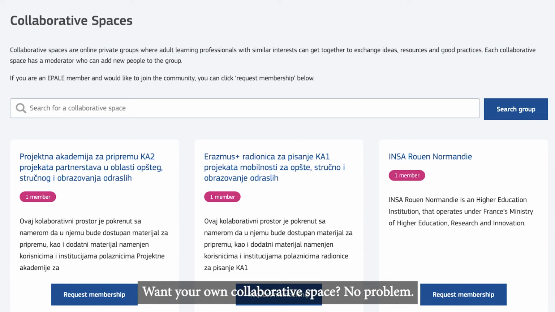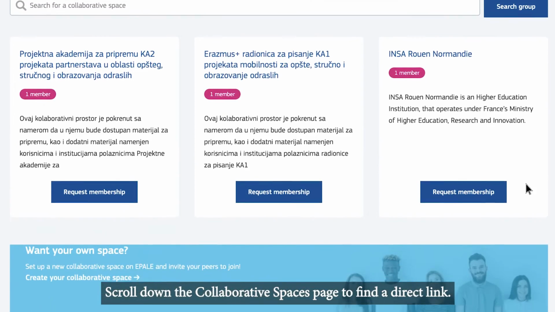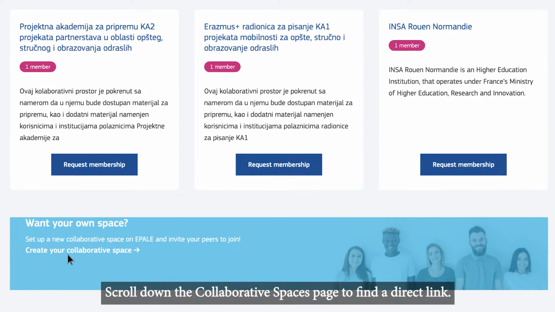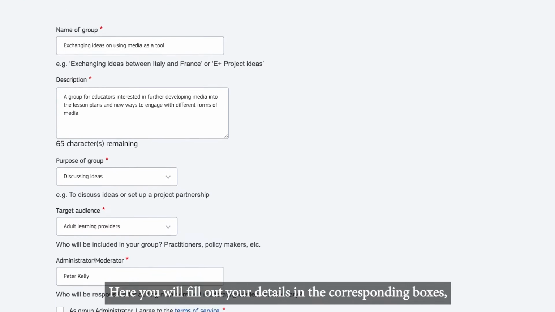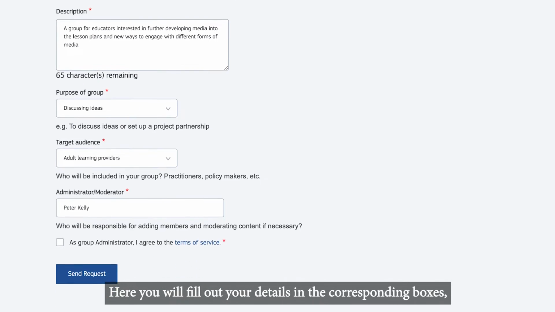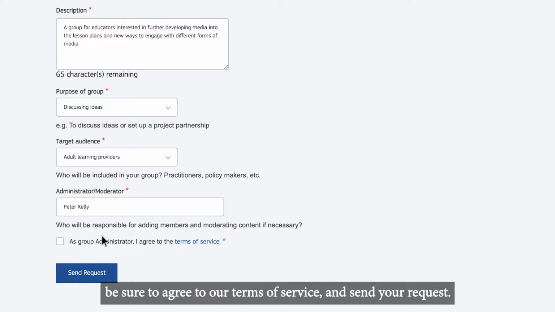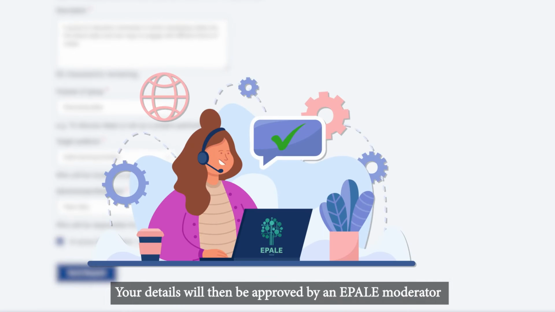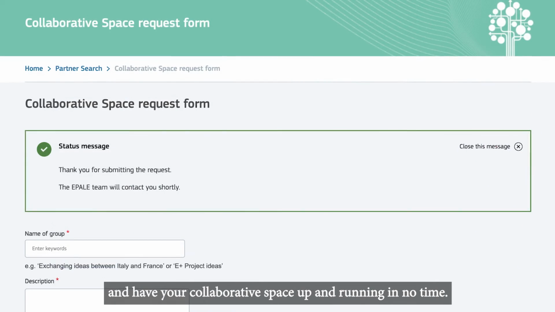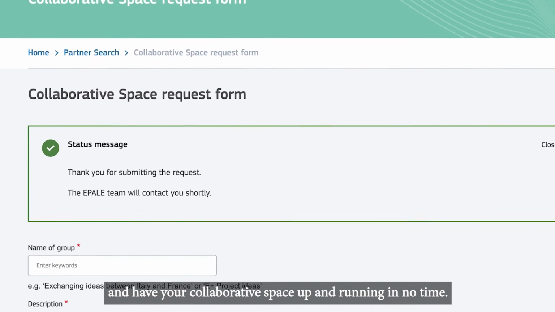Want your own collaborative space? No problem. Scroll down the Collaborative Spaces page to find a direct link. Here you will fill out your details in the corresponding boxes. Be sure to agree to our terms of service and send your request. Your details will then be approved by an EPALE moderator and have your collaborative space up and running in no time.